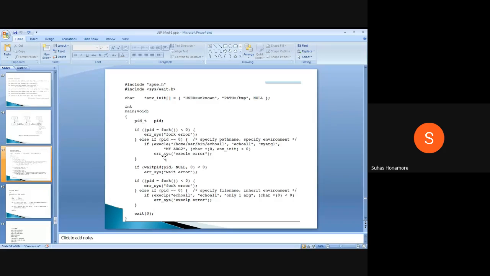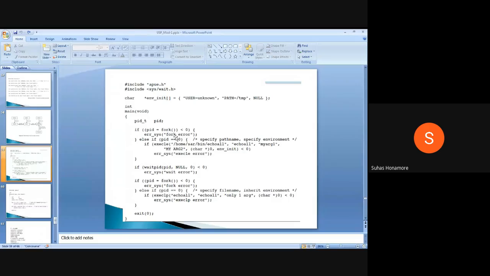After that, there's no need to check whether it is the parent or child, because it has already taken a completely different code segment. It will execute only that different code segment, because a successful exec means the statements inside that file will start executing.